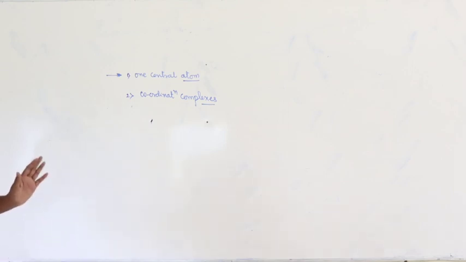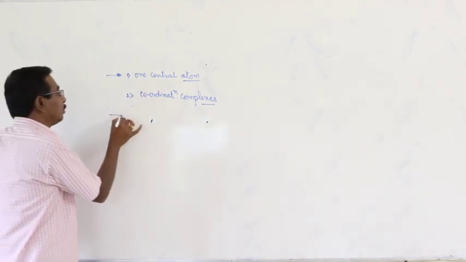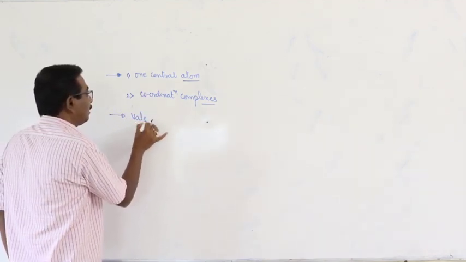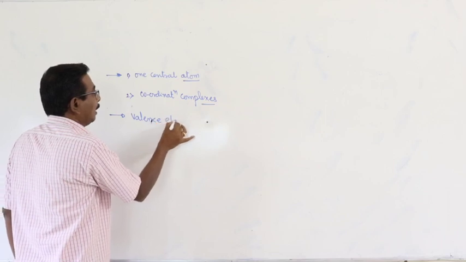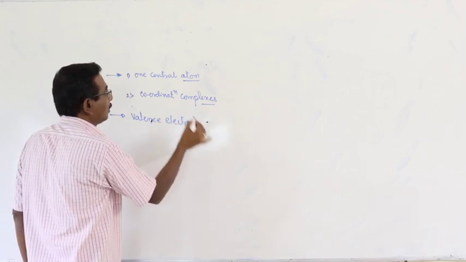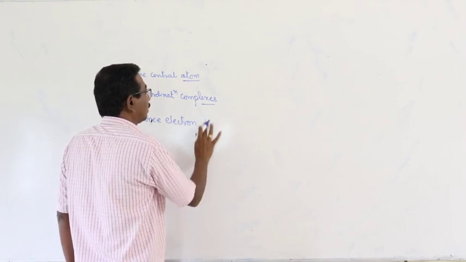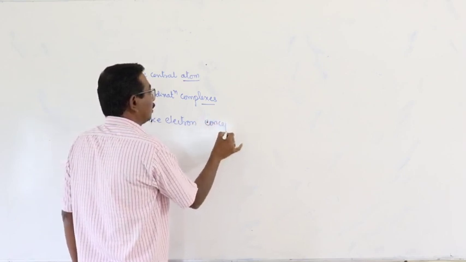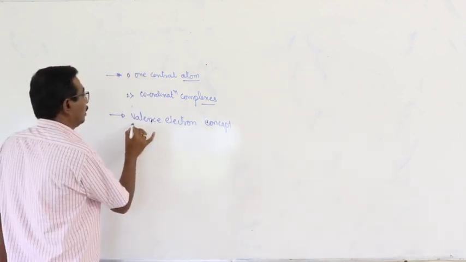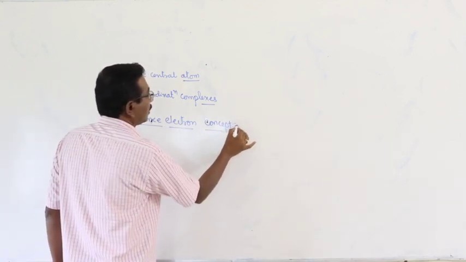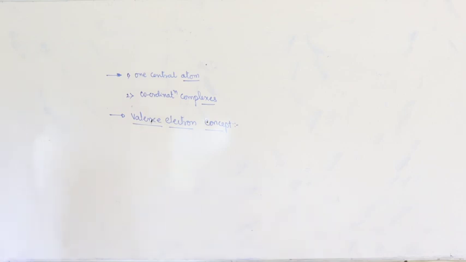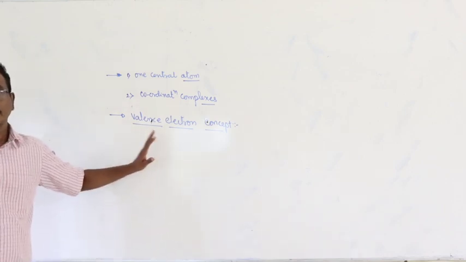In order to rectify this defect, once again there is another innovative concept, that is known as the valence electron concept.